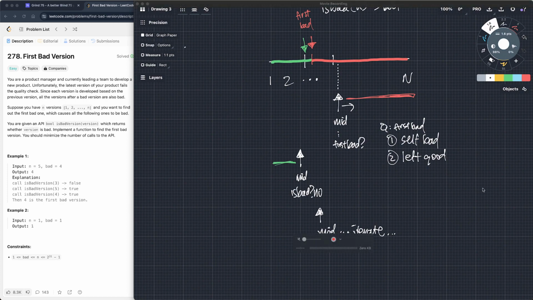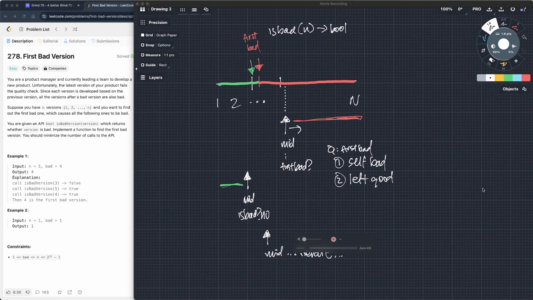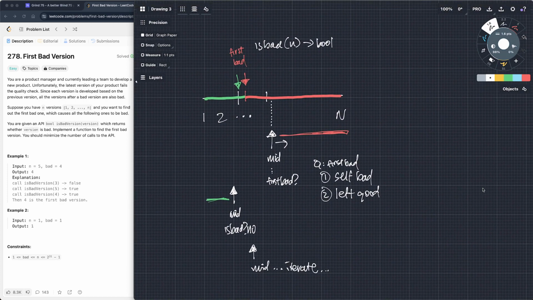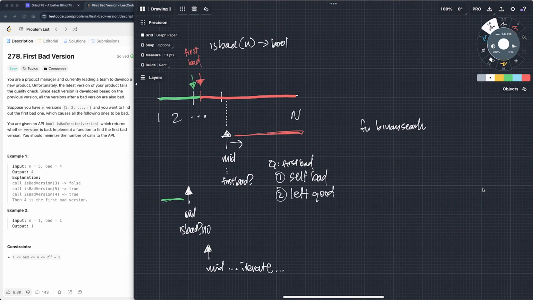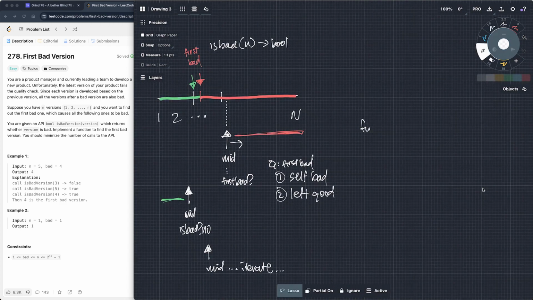So, what does that look like in code? Well, in code, this is a regular binary search, right? It's not a strict binary search. It does other stuff. So I'm just going to write solution here. So, what is the solution here?